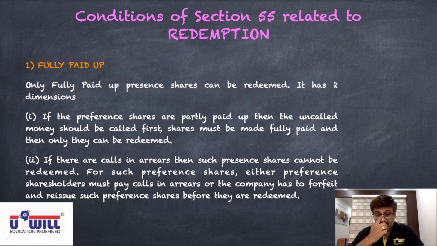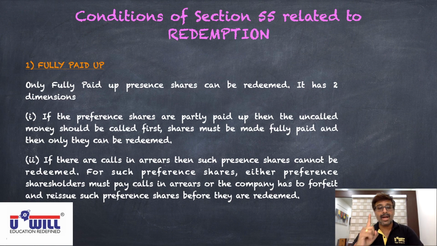So either preference shareholders must pay calls in arrears or the company has to forfeit and reissue such preference shares before they are redeemed. So the company has to forfeit such preference shares, reissue them to someone else from whom the company will collect the full 100 rupees, and then the company can redeem the preference shares to everyone. So you all remember that only fully paid up preference shares can be redeemed.